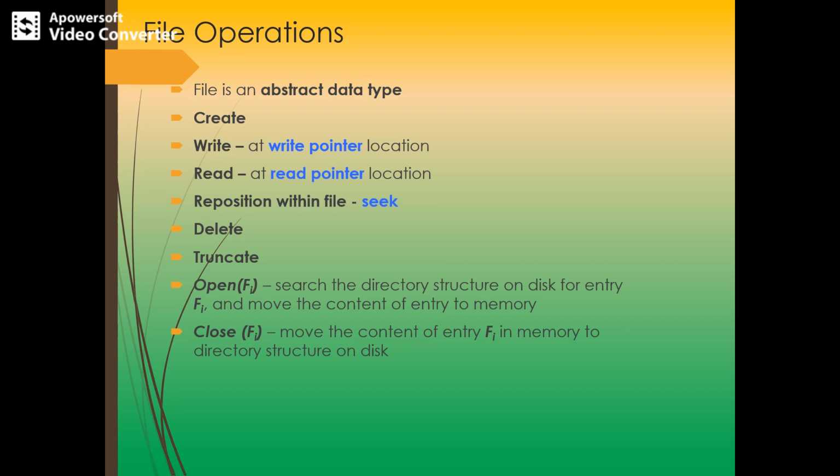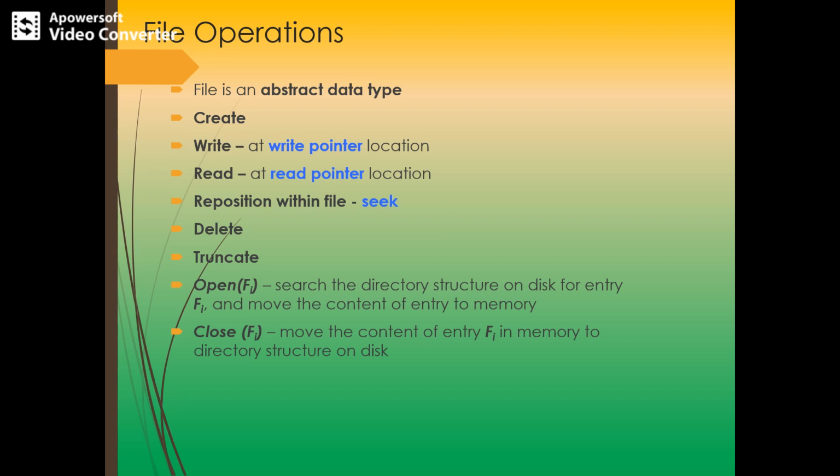And this write pointer must keep on updating when the writing is made to a file. The write pointer position may be at the middle of the file or at the end of the file. Okay, and the write pointer will be updated when the writing of the file is completed.